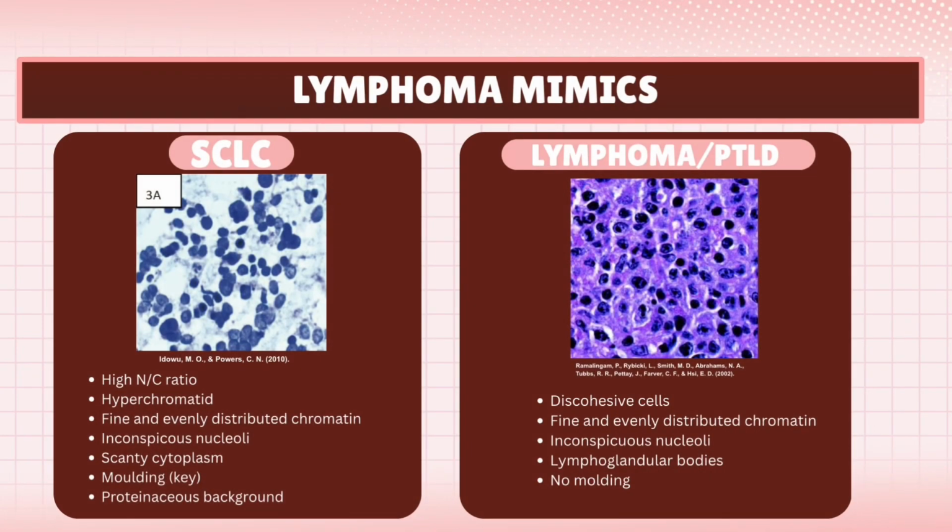Another important mimic of SCLC is lymphoma, including post-transplant lymphoproliferative disorder or PTLD. Lymphoma can look similar to SCLC because the cells are small and have a high nuclear to cytoplasmic ratio. Lymphoma cells are typically discohesive, meaning they do not stick together. The nuclei show smooth chromatin with small indistinct nucleoli. Most importantly, in the background, we can see lymphoglandular bodies, which are small cytoplasmic fragments and a strong clue to a lymphoid origin. Unlike SCLC, there is no true nuclear molding. Any apparent molding is usually due to crushed artifact.